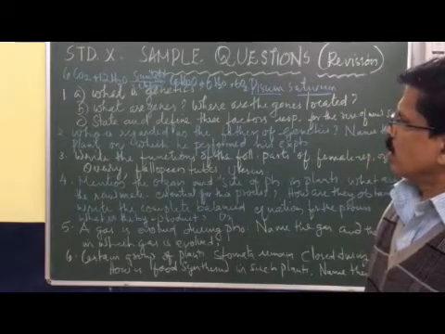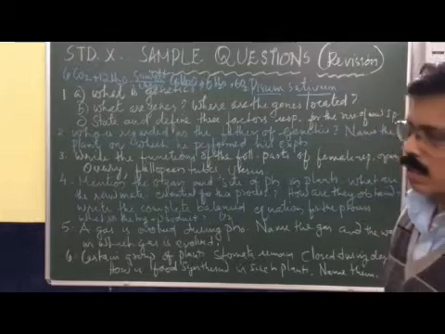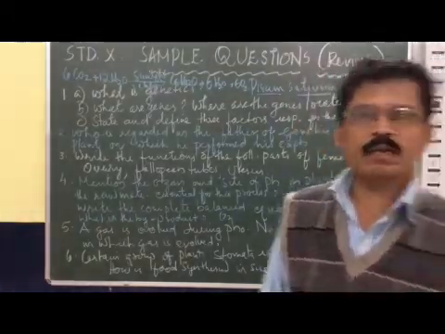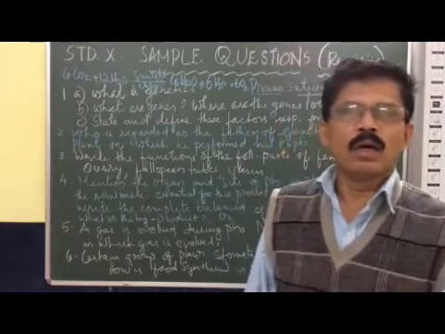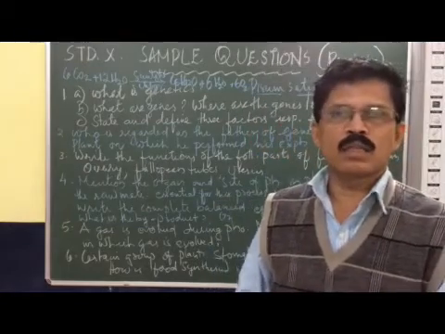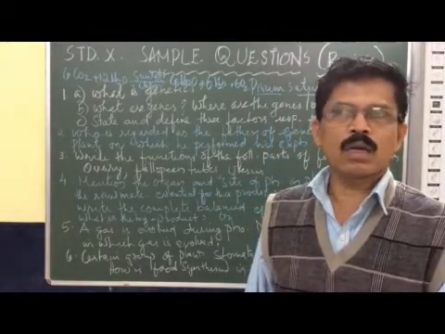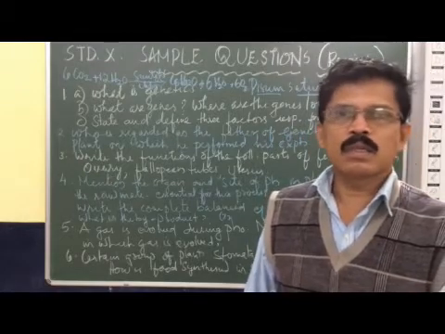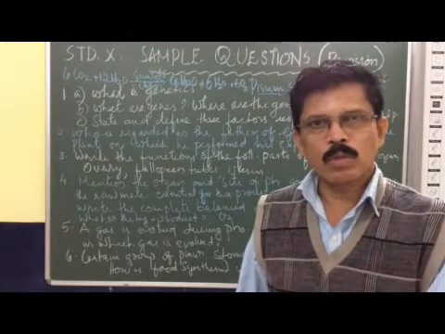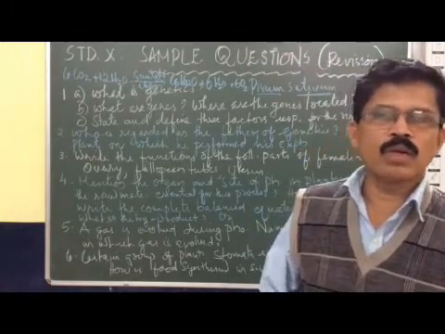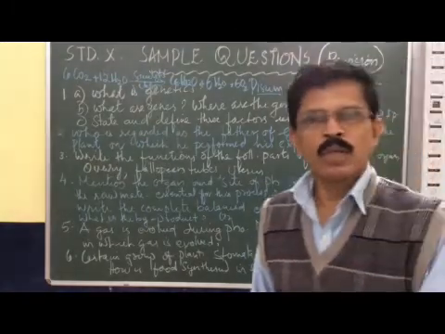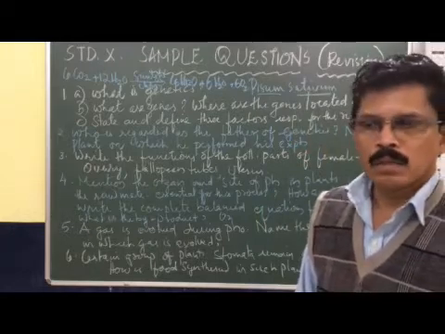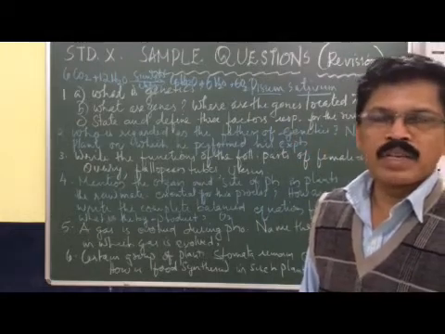And what are genes? Where are they located? Genes are the hereditary factors that carry the hereditary information from one generation to another generation. Genes are the functional units of DNA. Genes are present in the DNA, DNA is in the chromosome, and chromosomes are normally found inside the nucleus. So genes are the functional units that determine the process of inheritance.